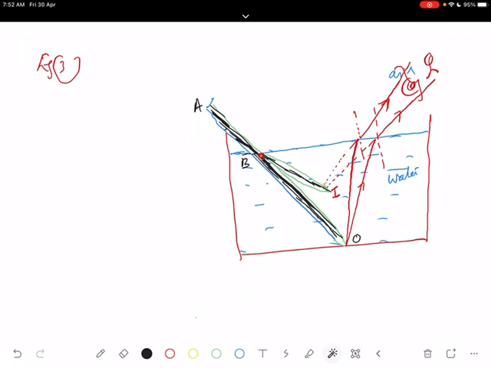Again, same reason, refraction is from denser to rarer, that is from glass to air. Why does a pencil partially immersed in water appear to be bent at the water surface? Again, because of refraction from water to air, that is denser to rarer. Three examples, and with diagrams you can see here. So they are very important points.